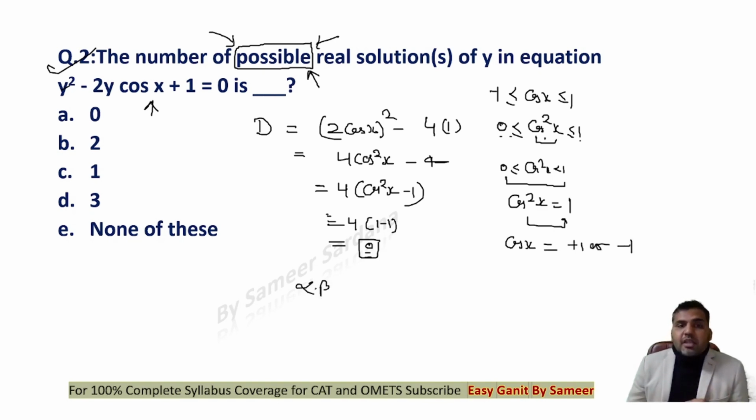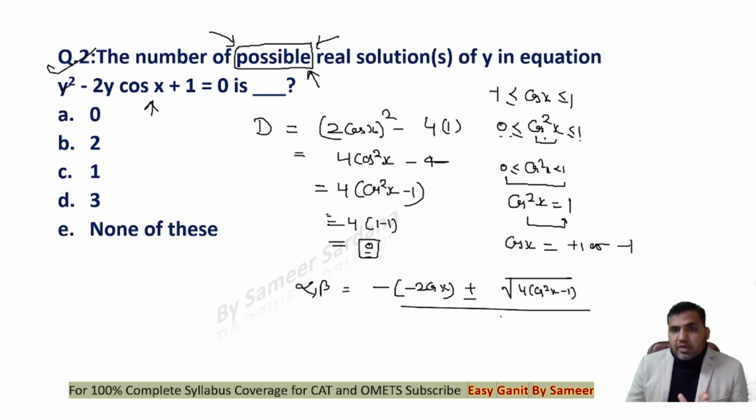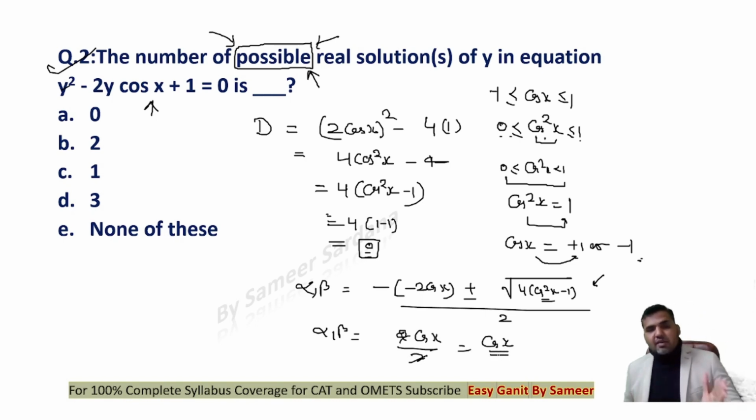Now the roots alpha, beta would be minus b, that is minus times of minus 2 cos x, plus minus root of b square minus 4ac, upon 2 times a, right? I know that the roots are real only when you take cos x to be plus 1 or minus 1. Now if I put cos x as 1 or minus 1, the root part becomes 0. So the roots alpha, beta would be 2 times cos x upon 2. This gets cancelled. So both of the roots alpha and beta are equal to cos x.